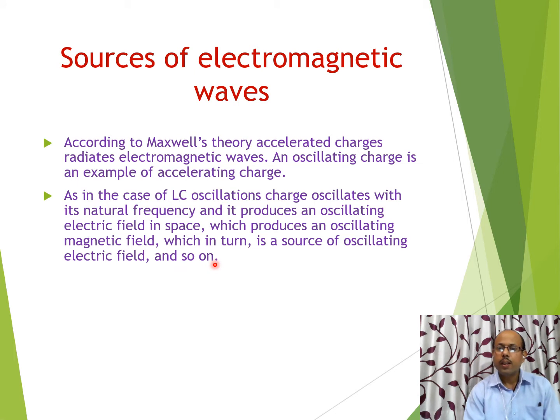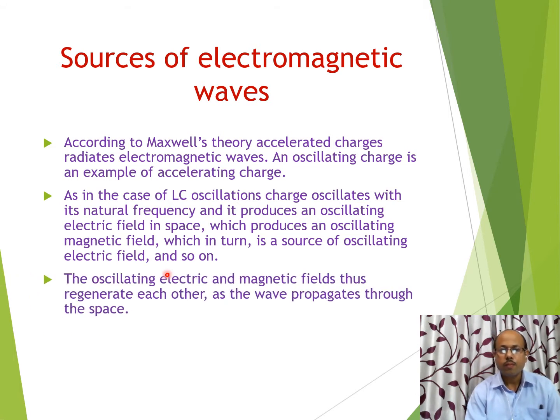It means in LC oscillation, the oscillating electric field and oscillating magnetic field are interchanging with each other, and that is the main source of electromagnetic waves. The oscillating electric and magnetic fields thus regenerate each other as the wave propagates through space. It means LC oscillation is the source of electromagnetic waves, and as we know that during LC oscillations, electric charge